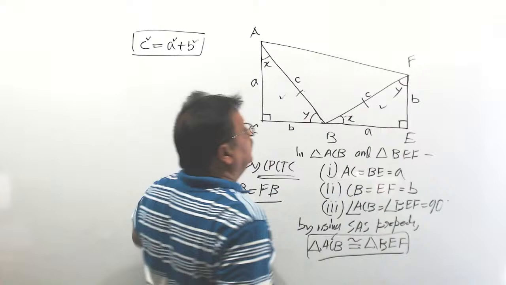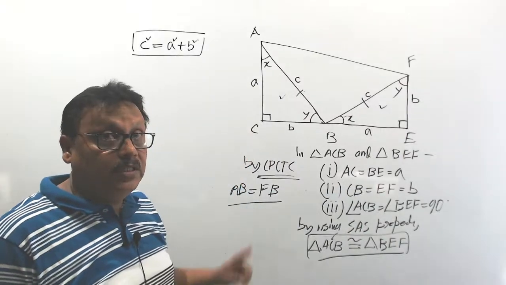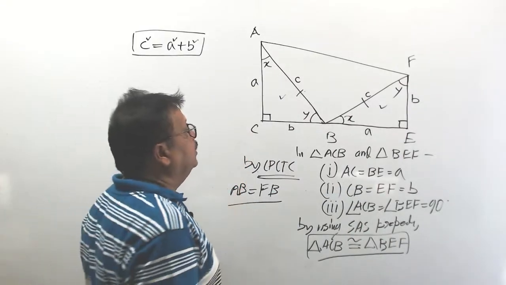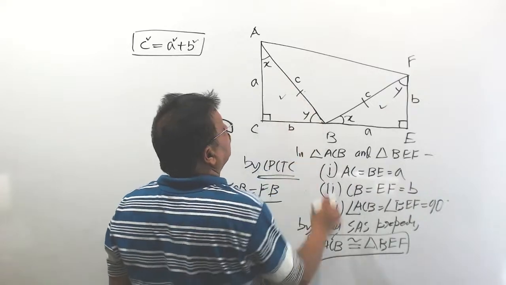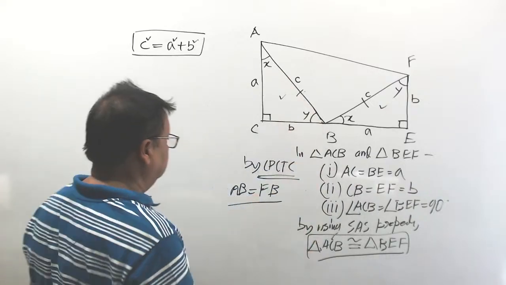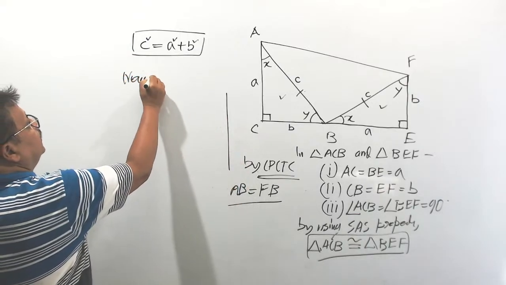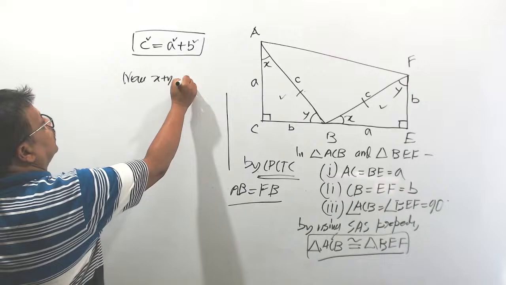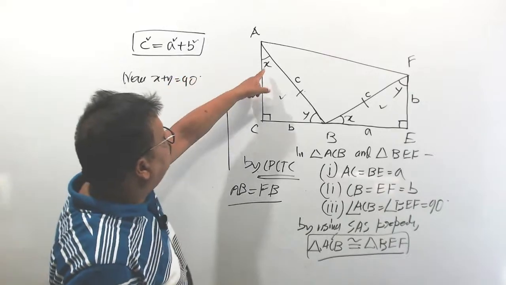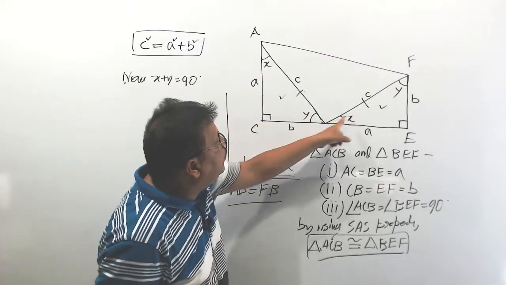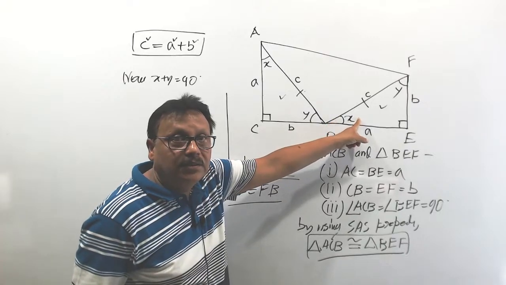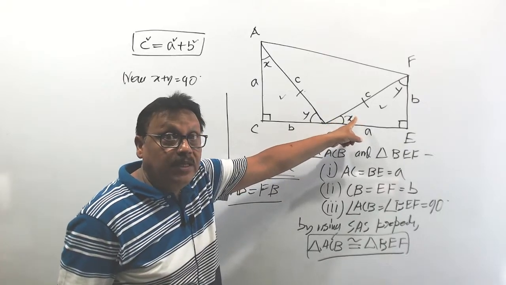That is the trick I am using now. X plus Y is equal to 90. Understood?